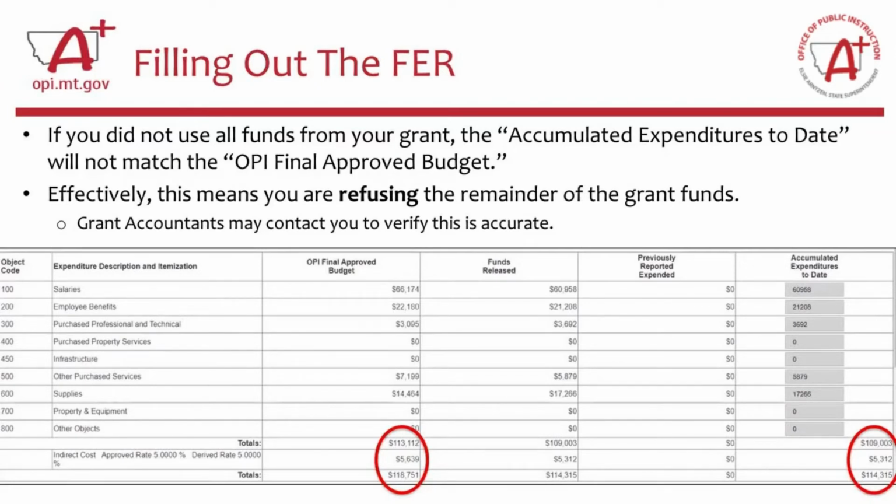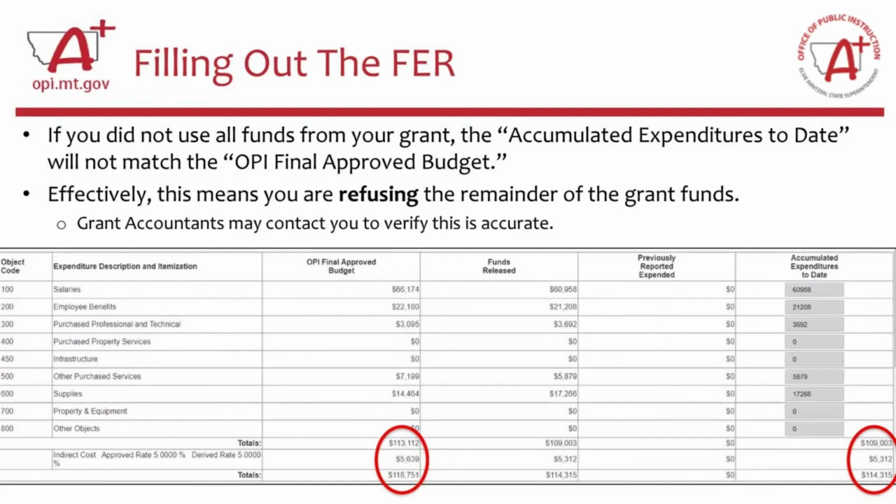On this slide, if you didn't use all funds from your grant, the accumulated expenditures to date won't match the OPI final approved budget for the totals. For example, in this screenshot, the number all the way down at the bottom of the OPI final approved budget, that total approved budget was $118,751. But over on the right-hand side, the accumulated expenditures to date only totals up to $114,315. So there's about a $4,000 difference there.